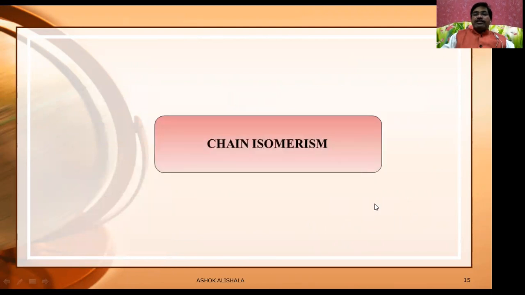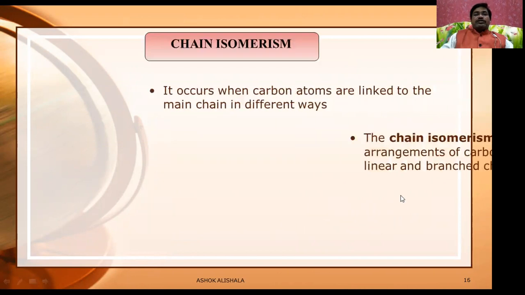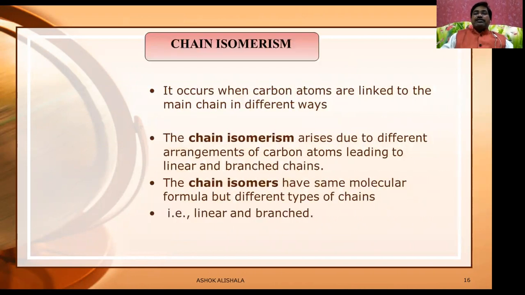First, we will discuss chain isomerism. Chain isomerism occurs when carbon atoms are linked to the main chain in different ways. It arises due to different arrangements of carbon atoms leading to linear and branched chains. The chain isomers have the same molecular formula but different types of chains, that is, linear chain or branched chain.